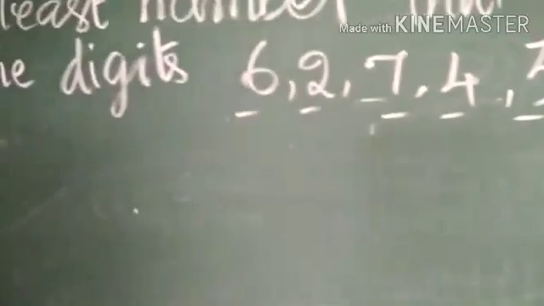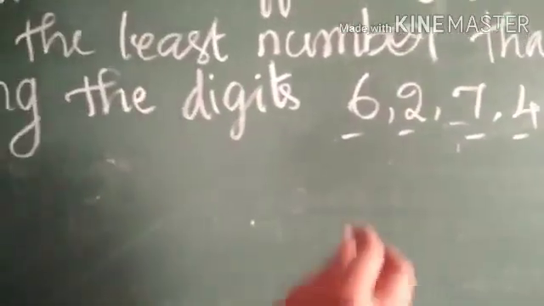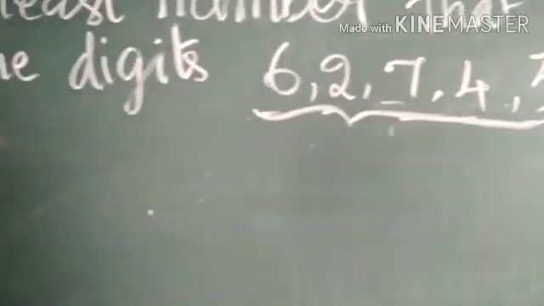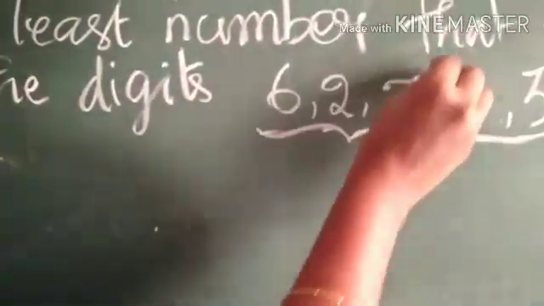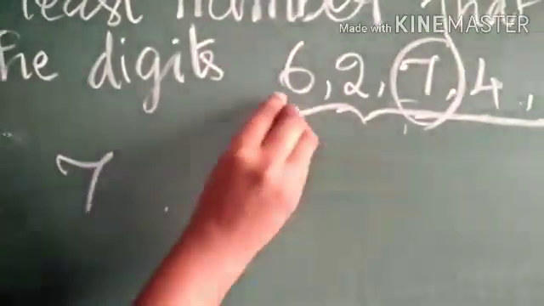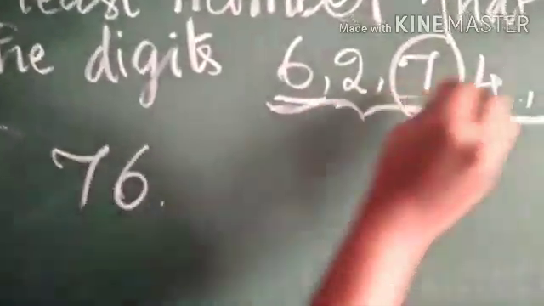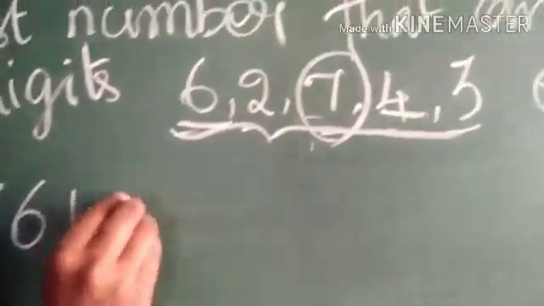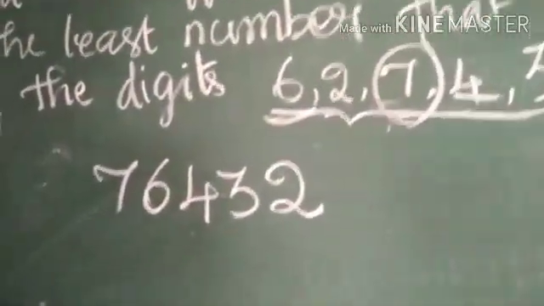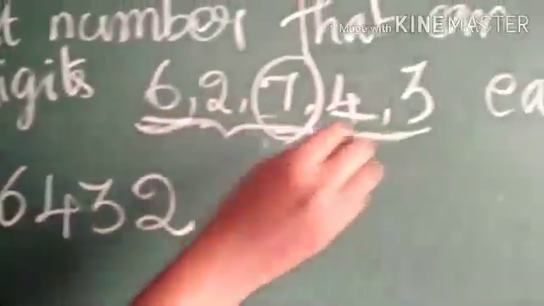So shall we make the greater number first? Which is the greatest number among these 5 digits? Yes, 7 is the greatest. After 7, 6. After 6 it is 4, 3, 2. So this is the greatest number which I formed by using these 5 digits.